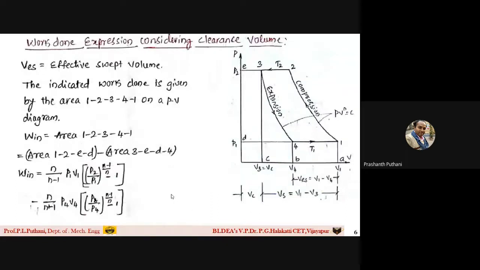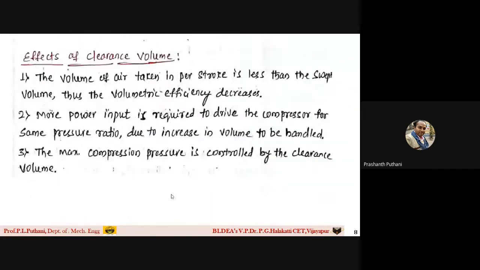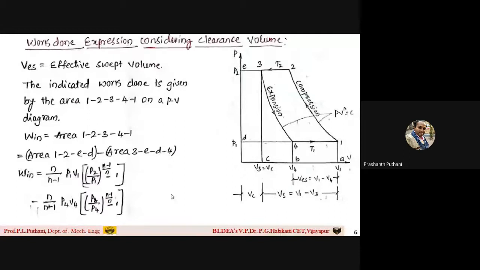Suppose you have some clearance volume, what happens? Please observe here, students. If you have clearance volume, then if you observe this particular picture, this is the work done expression curve. You can see this is the work done.